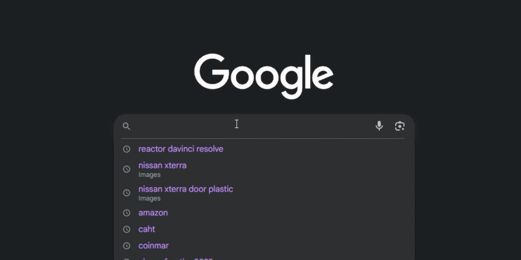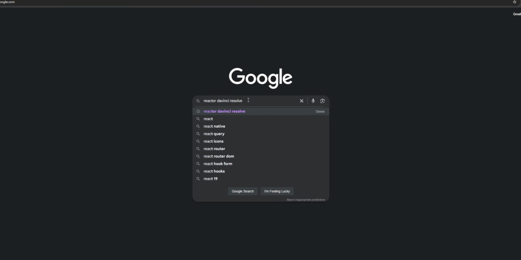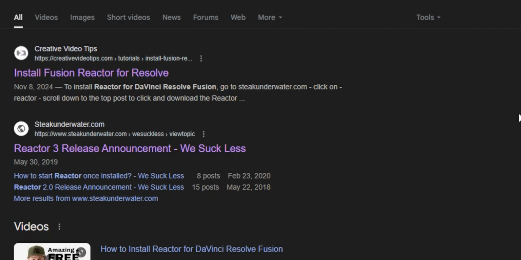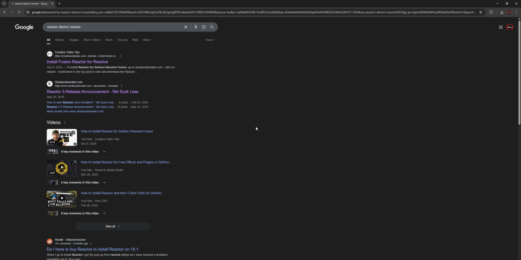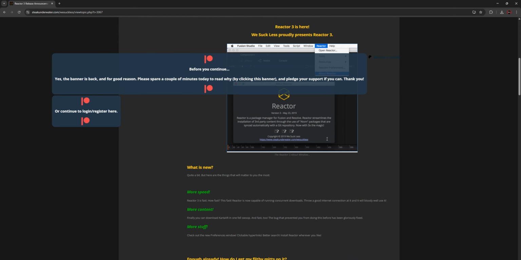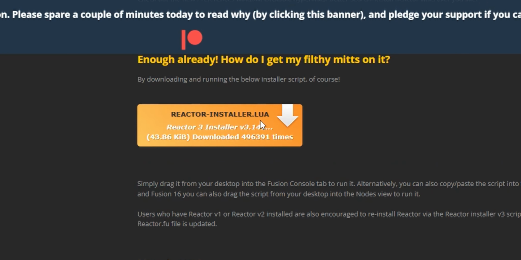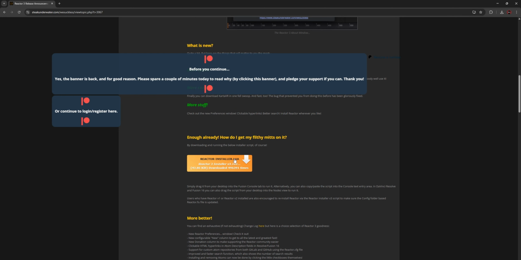Let's jump into Davinci Resolve and recreate that Discord effect. Let's go. So first thing that we need to do, we need to download the plugin, right? So go to google.com in your favorite browser and let's search for the Reactor Davinci Resolve plugin. And we need this second link, this stickunderthewater.com. I'll leave the link in the description down below so it will be easier for you. Just click on it. And in here, scroll down till you see this Reactor installer LUA and click on it to download the plugin.